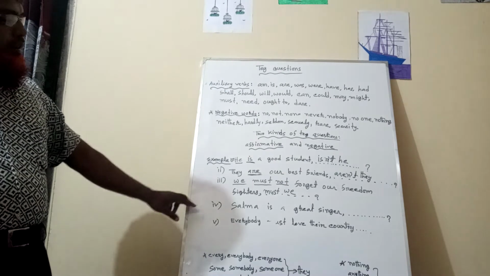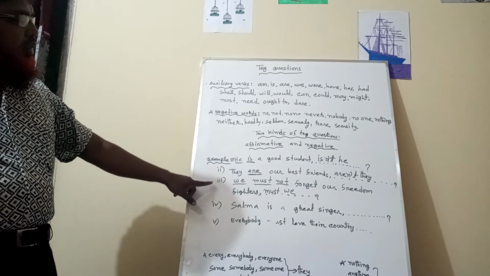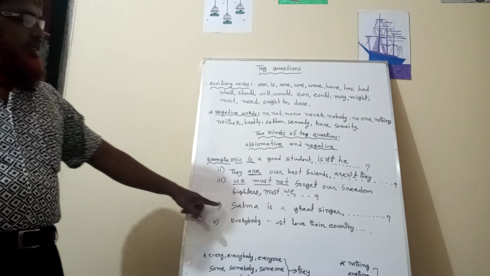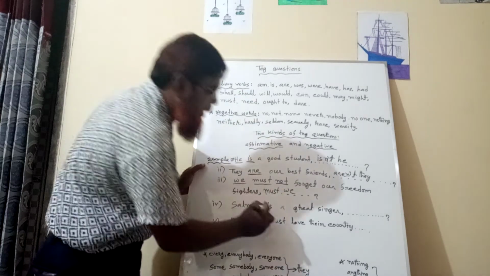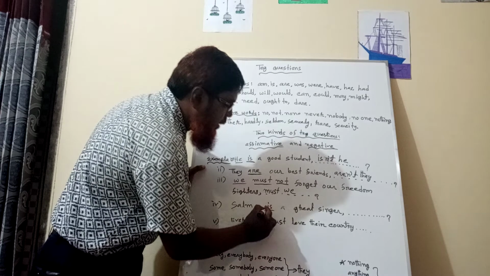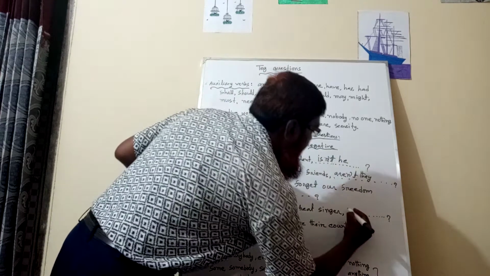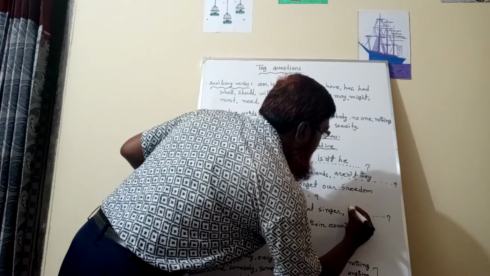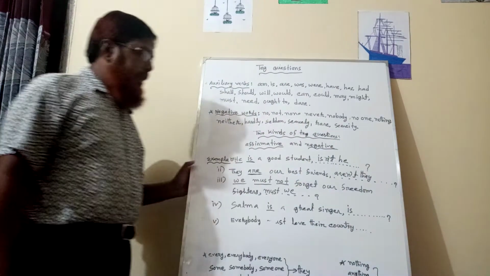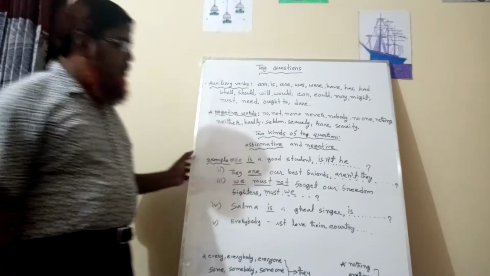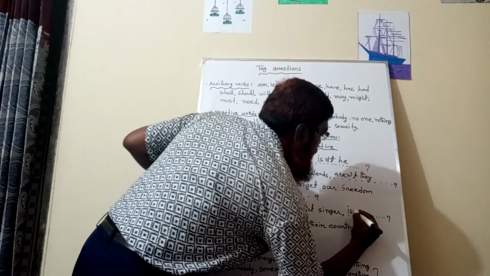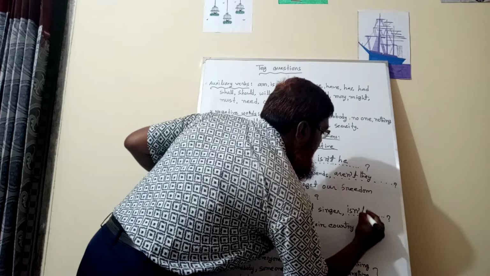Dear student, number 4, Salma is a great singer. Here an auxiliary verb is present, so we will have to write this auxiliary verb. As there is no negative word, we will have to use the short form of not.